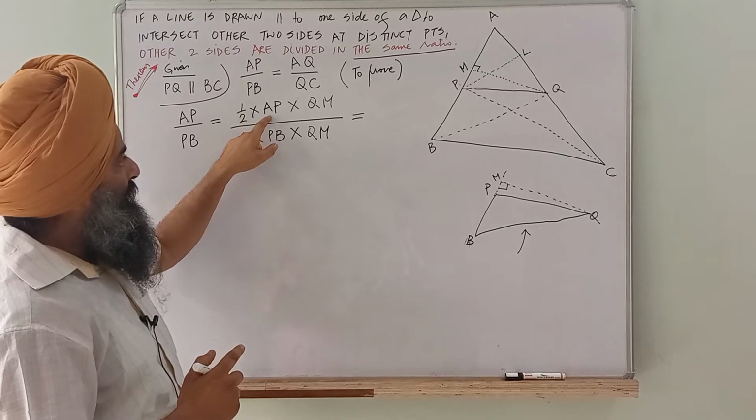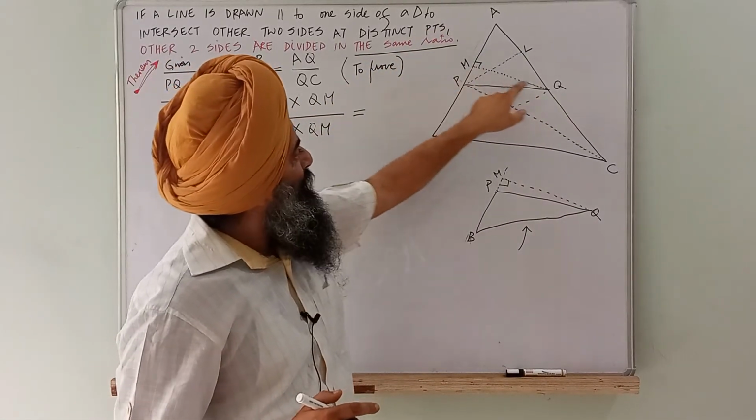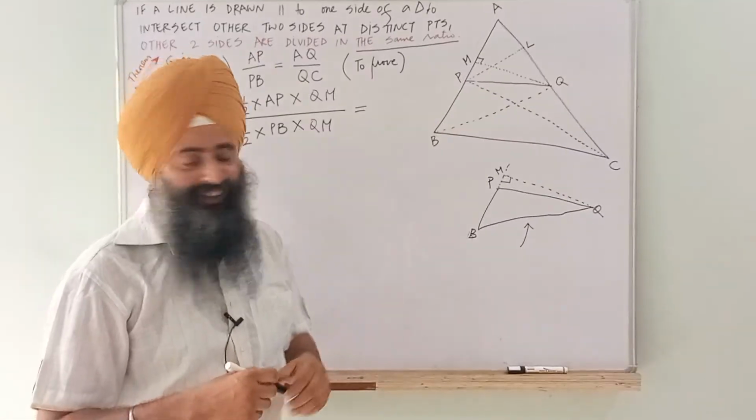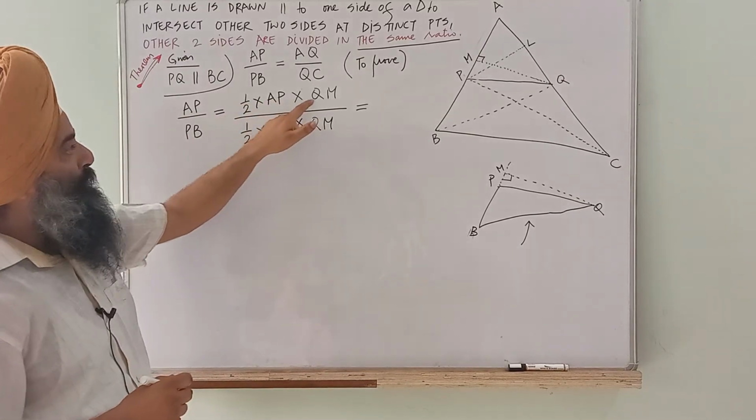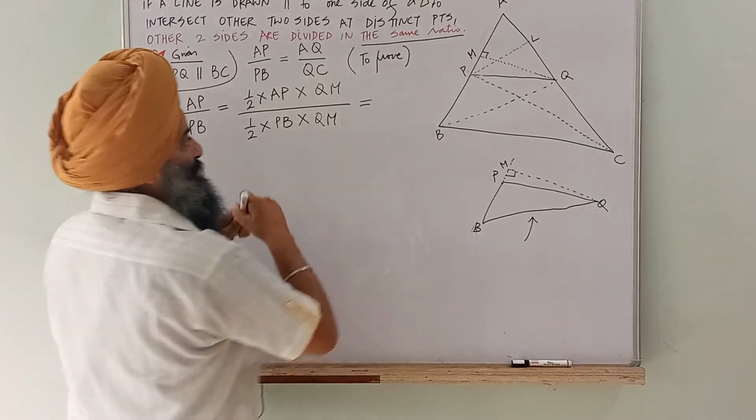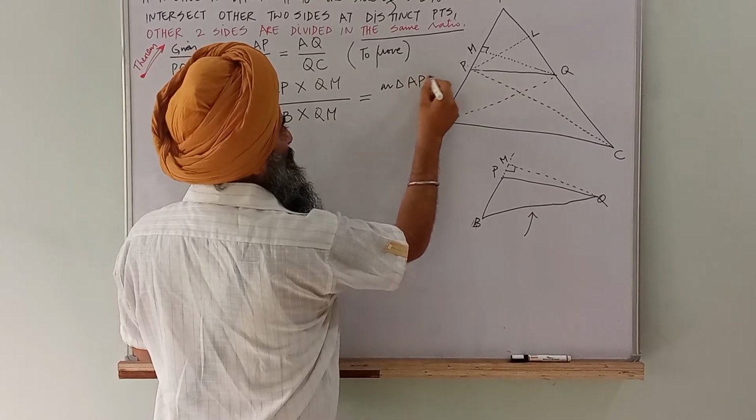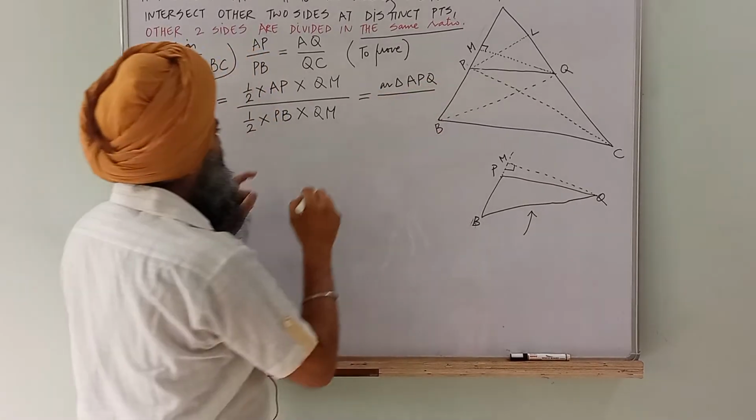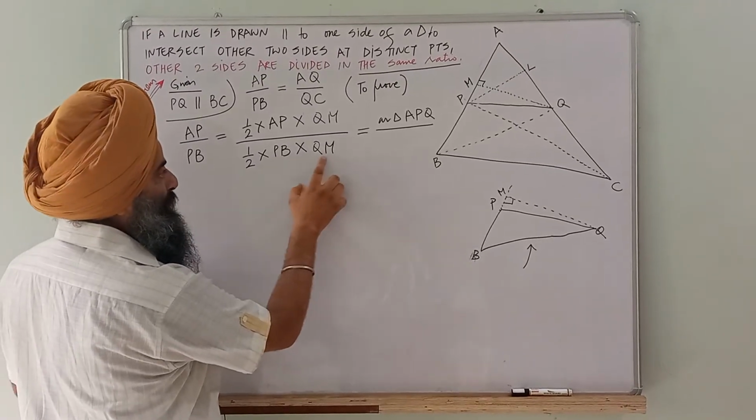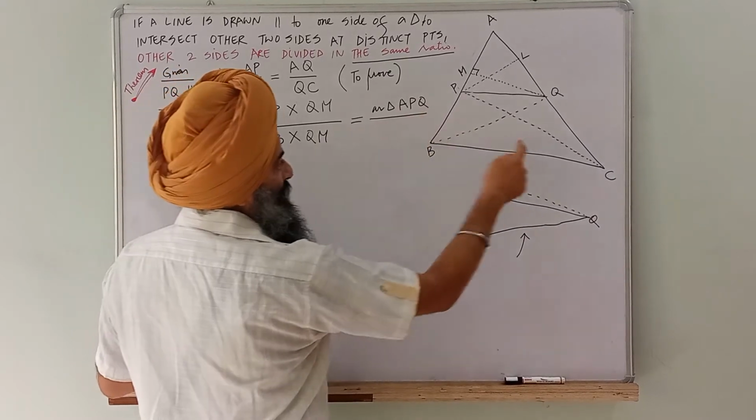Half into AP. AP is the base. QM is the perpendicular. Is that area of which triangle? This half into AP into QM is the area of which triangle? APQ. So I can write here area of triangle APQ divided by, any student online? Half into PB into QM.